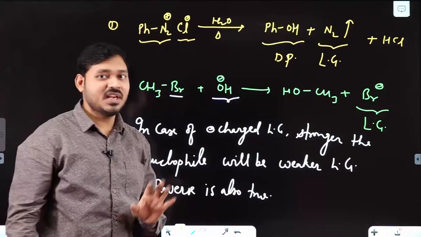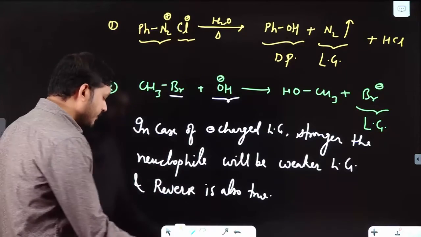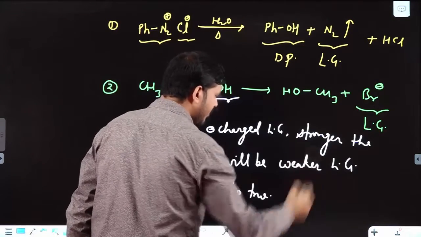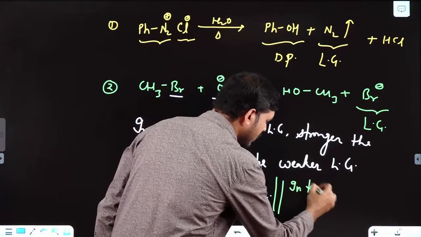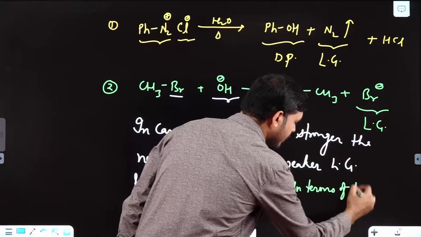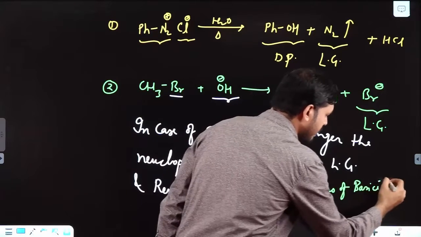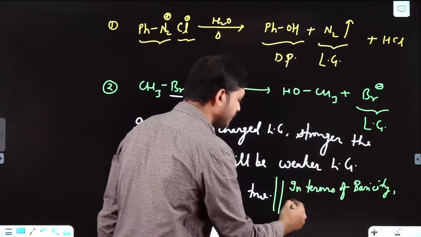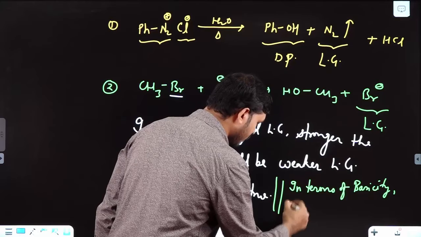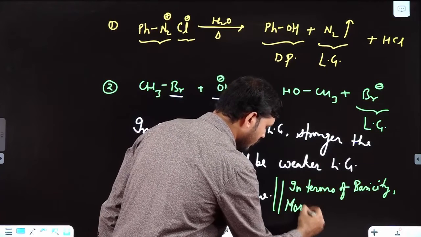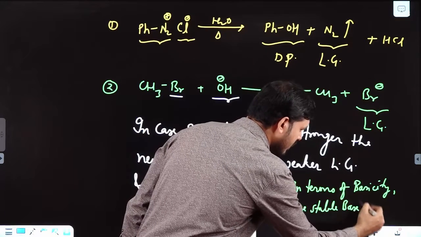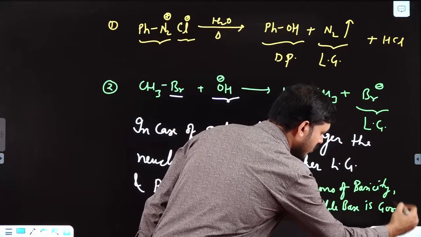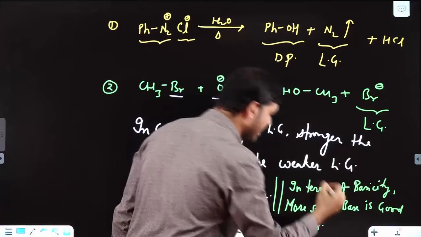Clear to you? In terms of basic strength, in terms of basicity, if I have to say, the most stable base is a good leaving group.